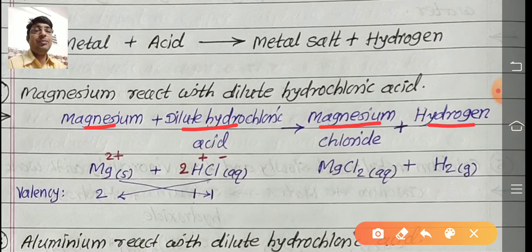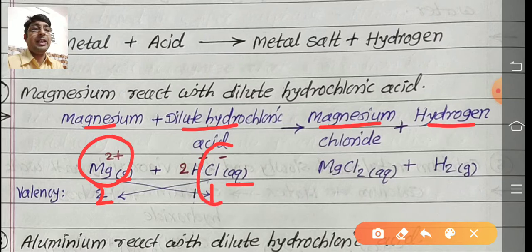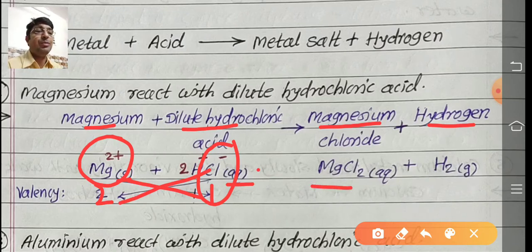Magnesium, we know that valency is 2, solid in state. Hydrochloric acid, H plus Cl minus, aqueous in state, dilute means mixed with water. So this positively charged magnesium ion reacts with negatively charged chloride. So what is the valency? Mg 1 and chloride required 2, MgCl2. Magnesium chloride is formed. Show the arrow here.